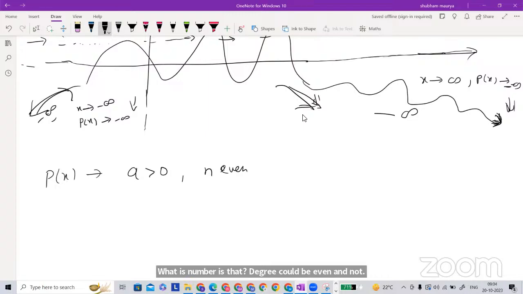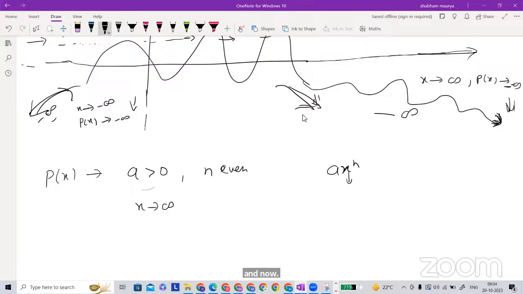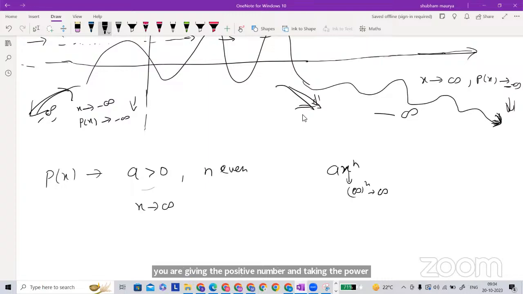So we'll see with the graph also. In this case, x goes to infinity. So let me write here x to the power n now. As x is positive, you are giving a positive number and taking the power of it, so it will be positive. And now a is positive, multiplied with the positive, so it will always be positive. That's why P(x) goes to infinity.